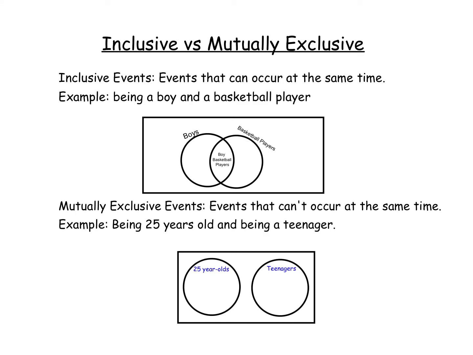All right, in this video, we're going to look at the difference between inclusive and mutually exclusive events. So as you can see here, I've got a definition of inclusive events, and that's events that can occur at the same time. An example would be being a boy and a basketball player. So you can be a boy and a basketball player at the same time. You don't have to be, but you can be. So inclusive means it is possible.